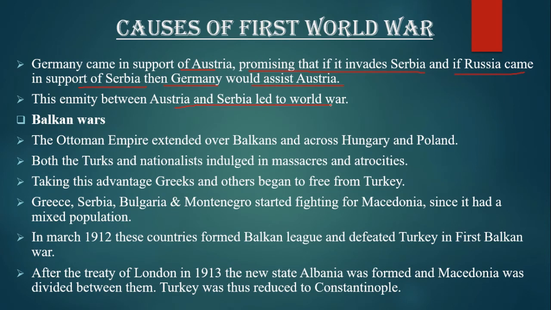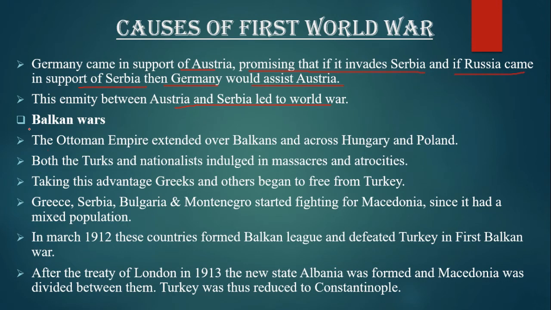That is, Austria and Russia met and agreed that Austria would annex Bosnia and Herzegovina, while Russia would have freedom to move her warships through the Dardanelles and the Bosporus to the Mediterranean. Germany promised that if Austria invaded Serbia and in consequence Russia helped Serbia, Germany would come to Austria's assistance. The enmity between Austria and Serbia led to the outbreak of the First World War.